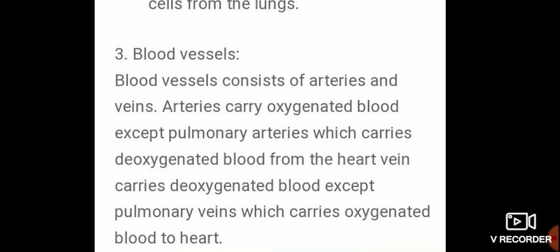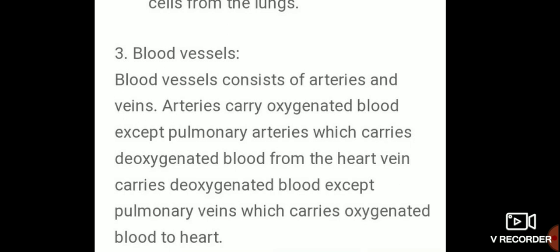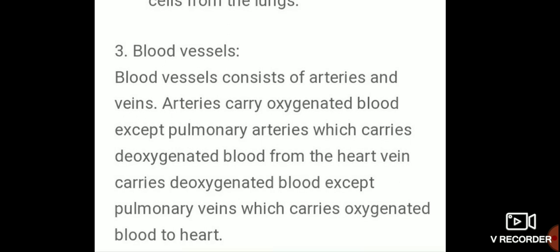Veins carry deoxygenated blood except pulmonary veins, which carry oxygenated blood to the heart.